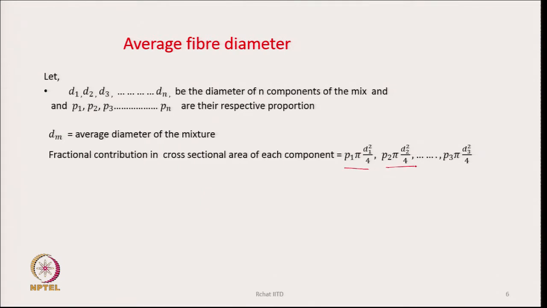Pi d1 square by 4 is the cross sectional area of component 1, and if P1 is its proportion in the mix, then its fractional contribution to the average cross sectional area of the fiber is going to be P1 pi d1 square by 4, for the second component it is going to be P2 pi d2 square by 4, and like that P3, and it can go up to Pn. All right.